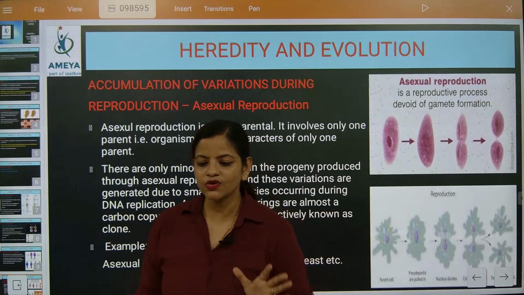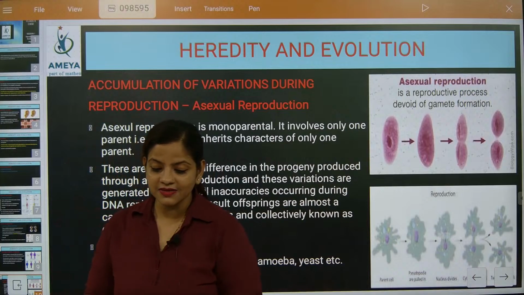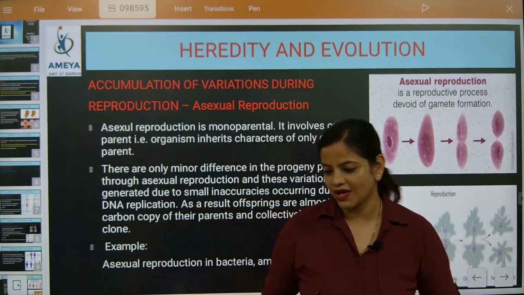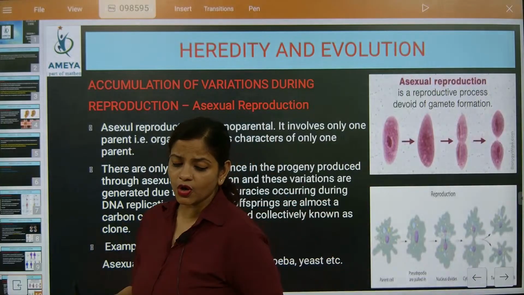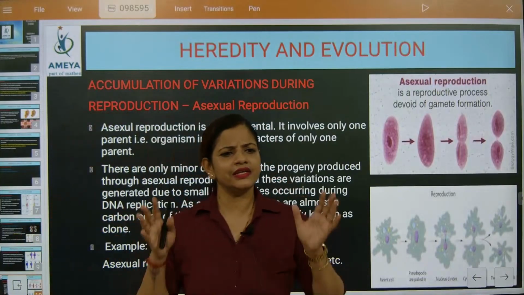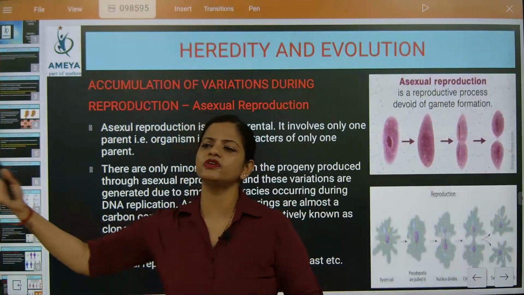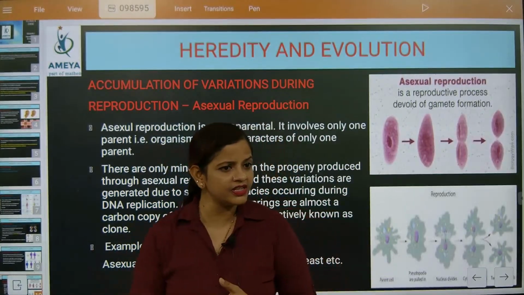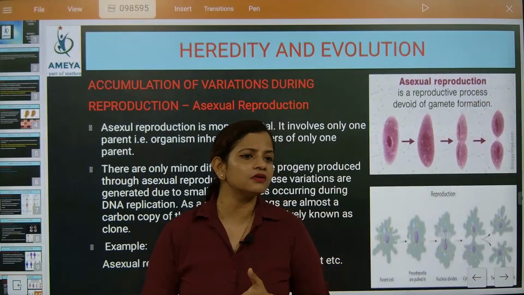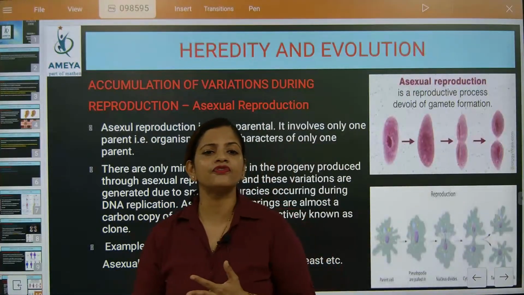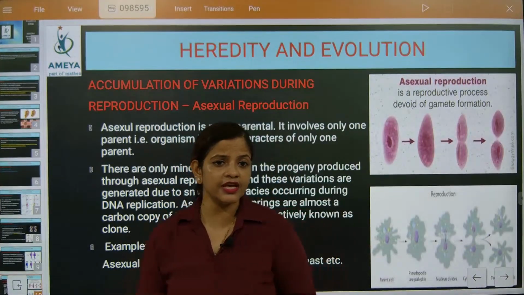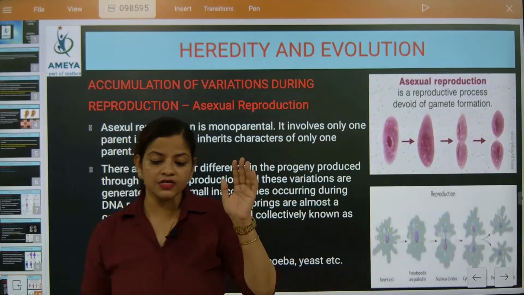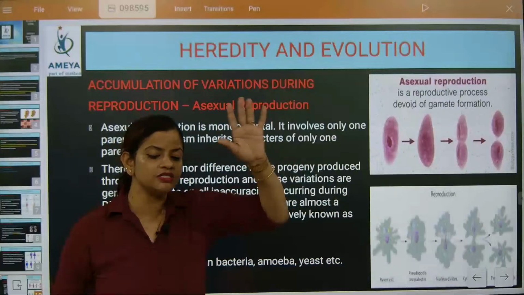Got it? So that was the name of the sheep, and that exactly comes under the clone system. I hope you have understood. Now we are going to talk about asexual reproduction. In asexual reproduction, different types are there. In the reproduction chapter, we studied binary fission, after that regeneration, after that fragmentation. Correct or not? So we have learned different types of reproductive systems, asexual and sexual.